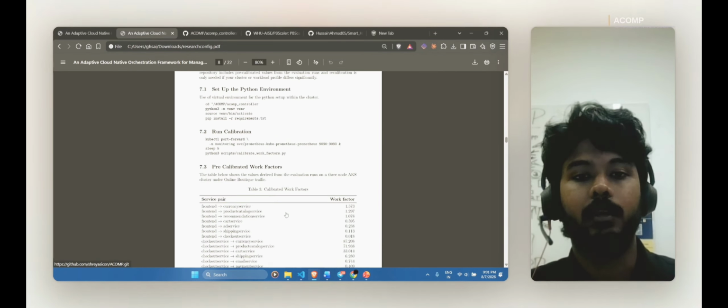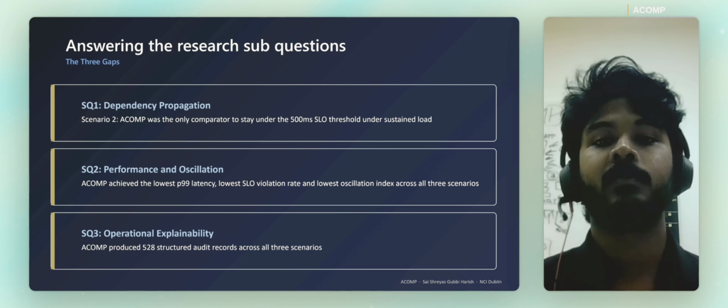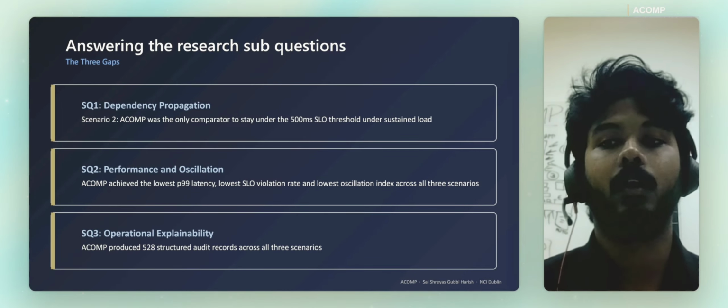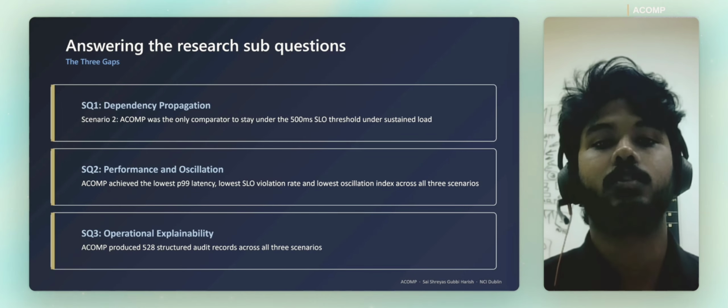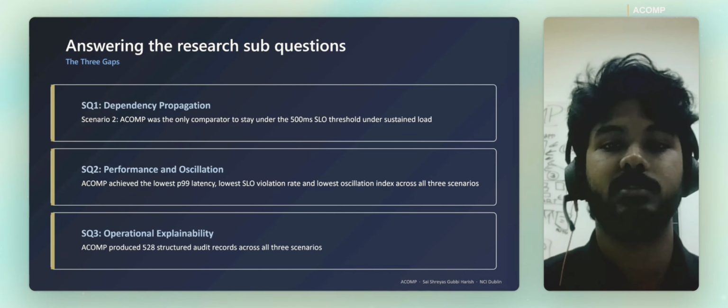Now, let's discuss what actually makes ACOMP different and more essential. On dependency propagation, scenario 2 is definitive. ACOMP alone stayed under SLO because work factors pre-scale every dependent service the instant upstream pressure appeared, while baselines waited for the breach threshold individually, creating latency and a cascade. On performance, ACOMP won across all the metrics captured, and on explainability as well: 528 structured audit records versus 0 for all the other baselines compared.